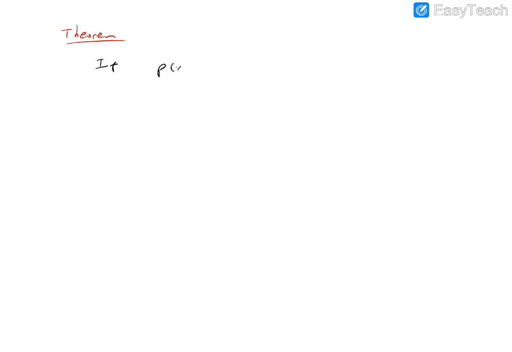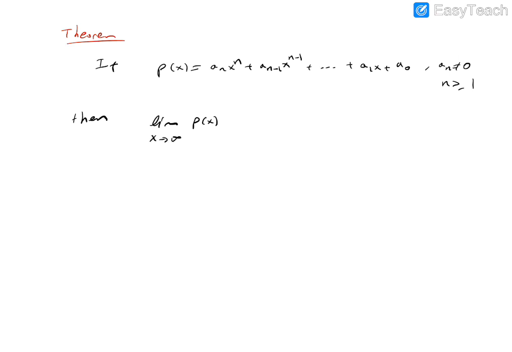If the polynomial p(x) is of the following form, a_n x to the power n plus a_{n-1} x to the power n minus 1 plus blah blah blah plus a_1 x plus a_0, here a_n, the leading coefficient, is different than 0 and n is greater than or equal to 1, then the limit of p(x) as x approaches infinity equals the limit as x goes to infinity of a_n x to the power n.